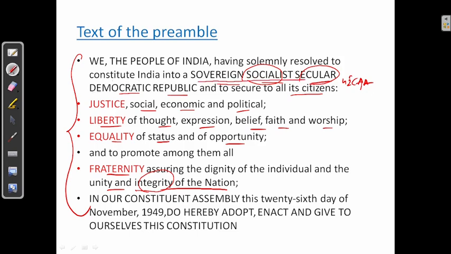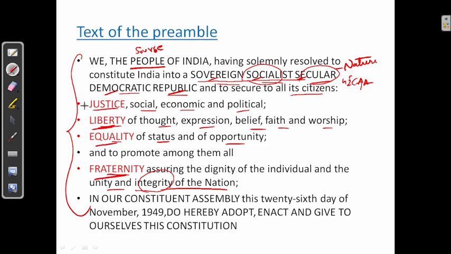See, there are four ingredients to the preamble. First one is source. The source of the preamble is the people. Next, sovereign, socialistic, secular, democratic, republic. All these are the nature of the preamble. Next, justice, liberty, equality, fraternity.